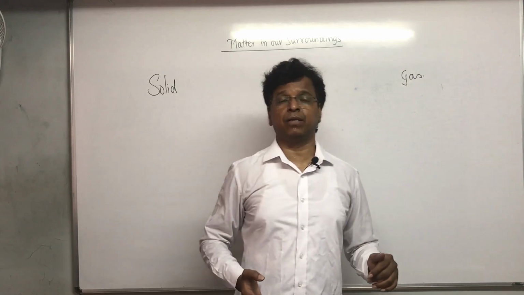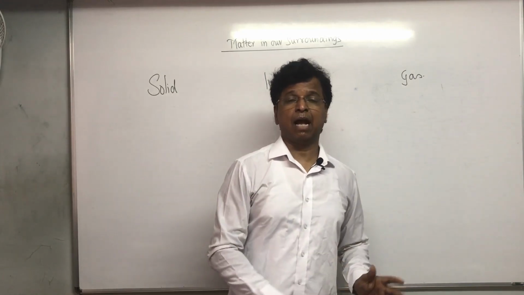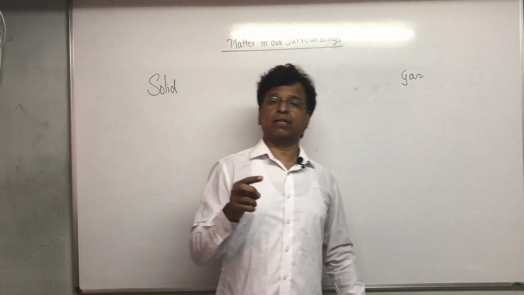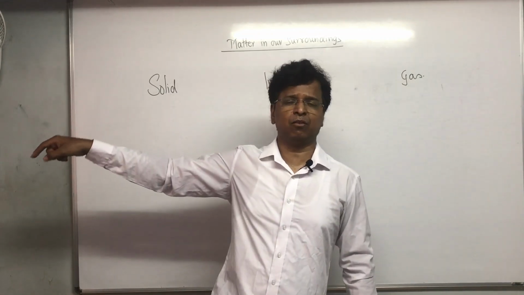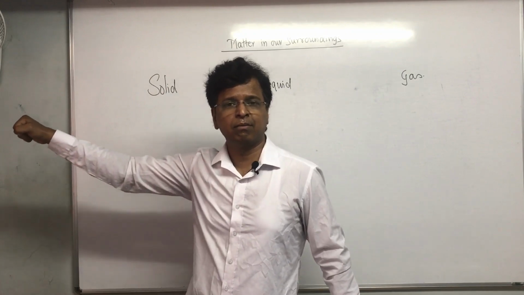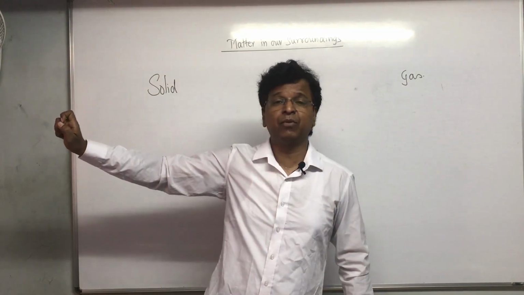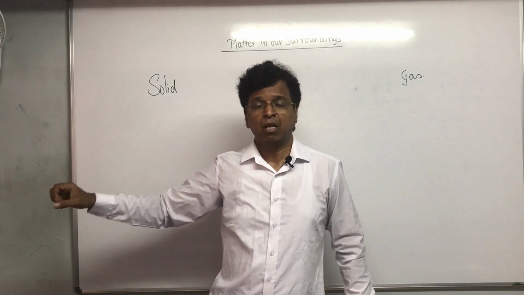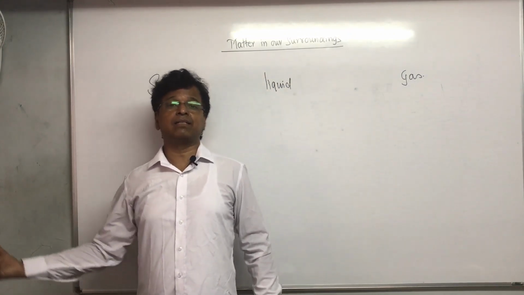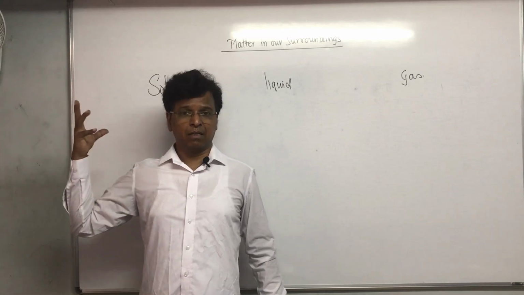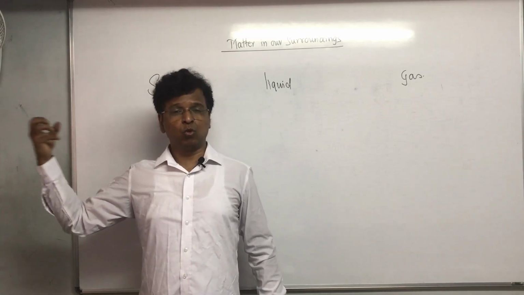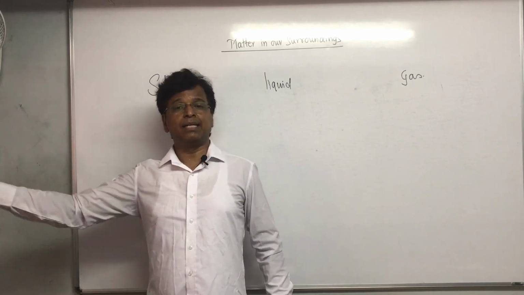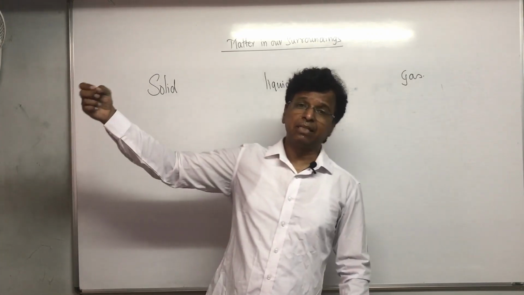Basically, the difference between liquid iron and solid iron is this: the force of attraction between the solid iron particles was much stronger, and because of that the space between the iron particles was very small. But as you supplied heat to it, the kinetic energy of the particles went on increasing.